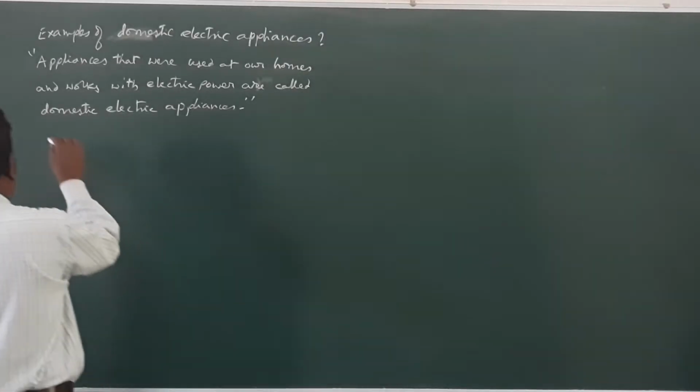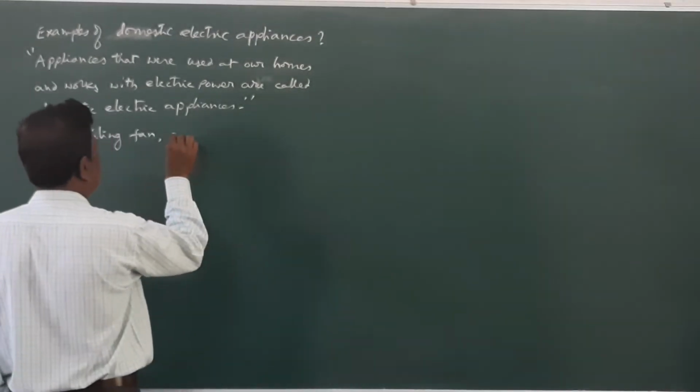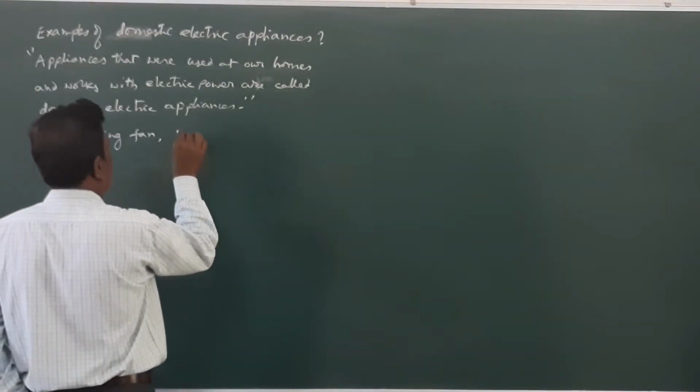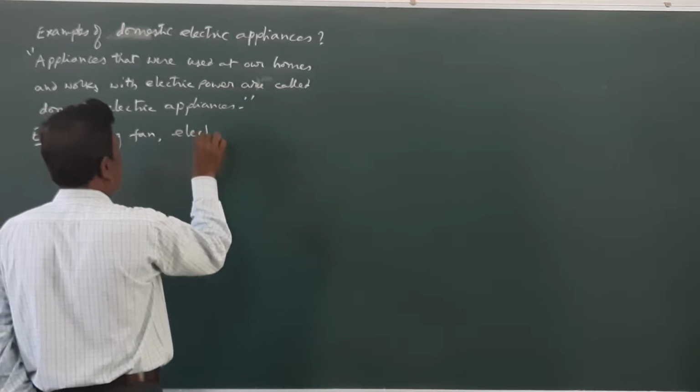For example, we can have a number of examples that work with electricity. Ceiling fan, electric stoves or electric iron.